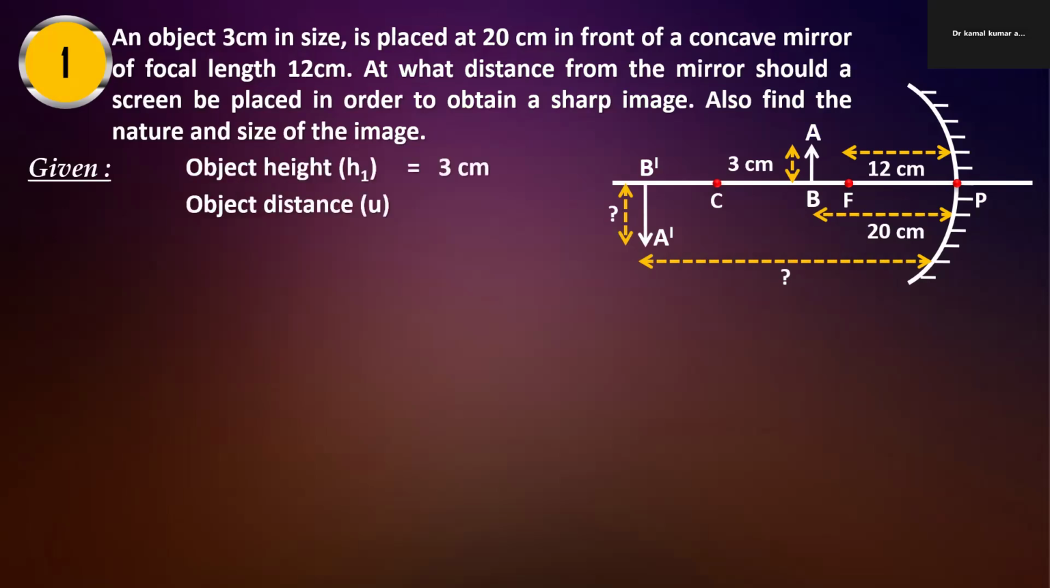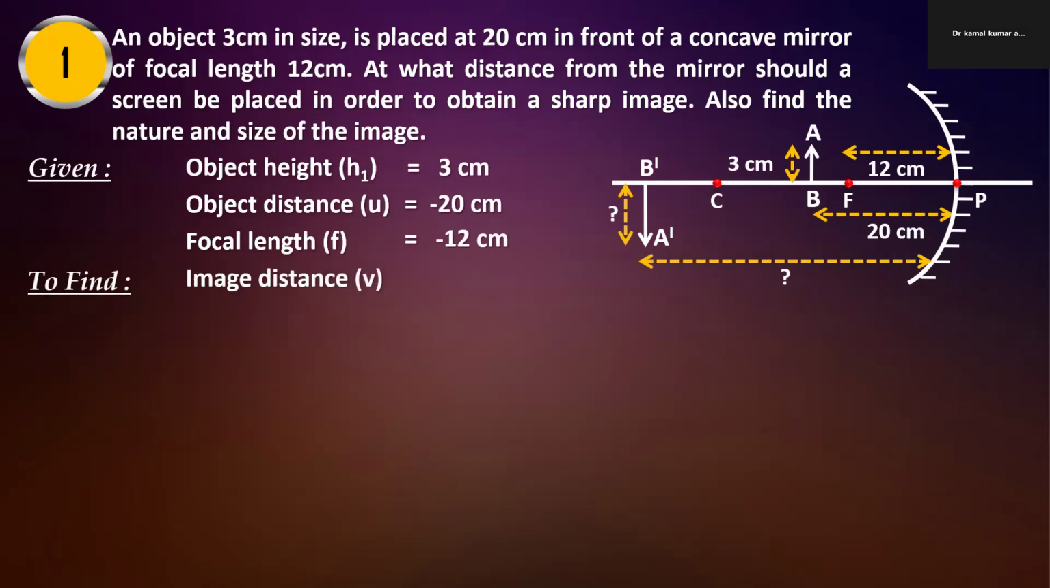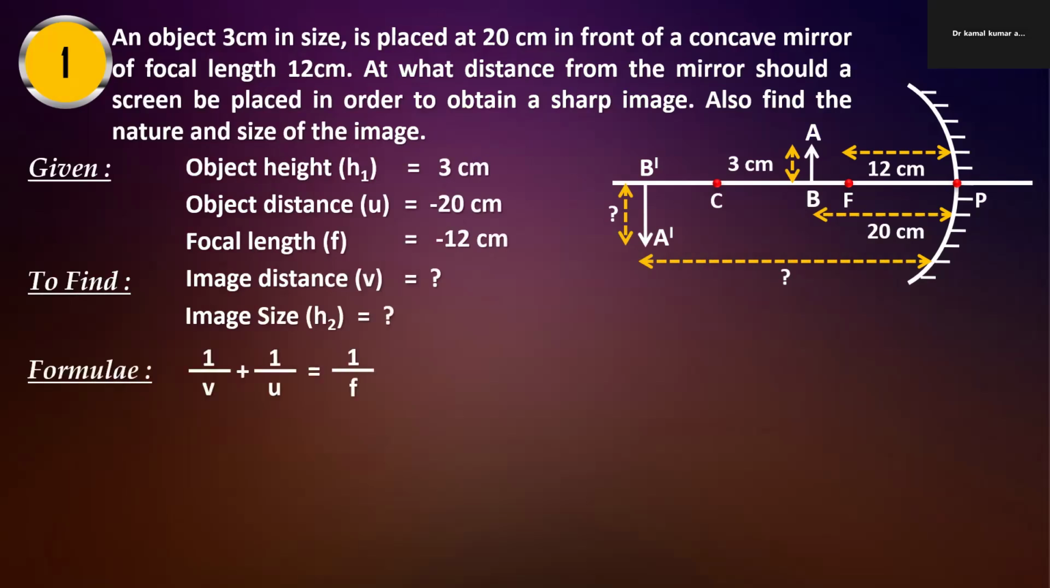Object height is given 3 centimeter. Object distance is given 20 centimeter, but we will take negative. Focal length also given 12 centimeter. We take negative. Now image distance we have to find out. Image size also we have to find out.